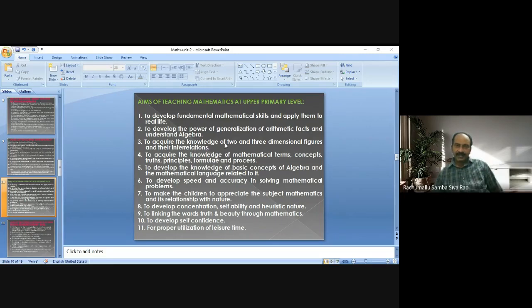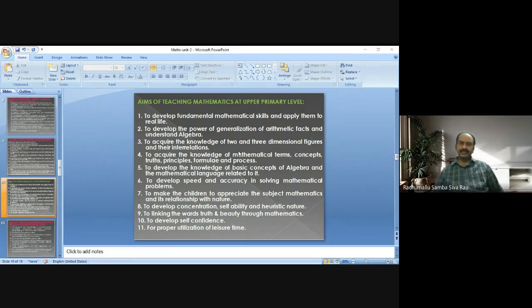To acquire the knowledge of two and three dimensional figures and their interrelations. Also, we can say their occurrences in day-to-day life or real life. At primary level there is no specificity; here the aim is specific.